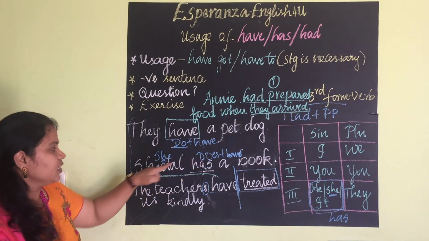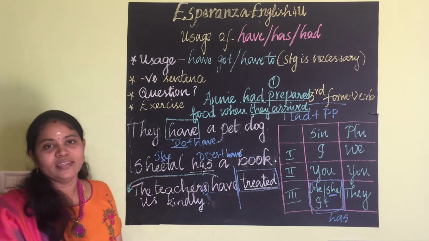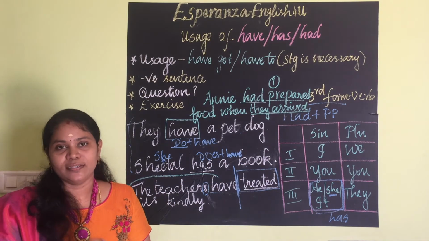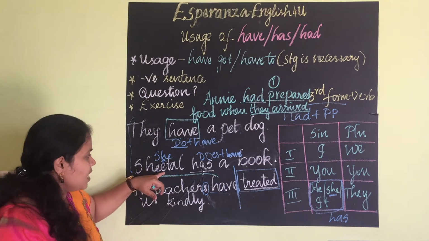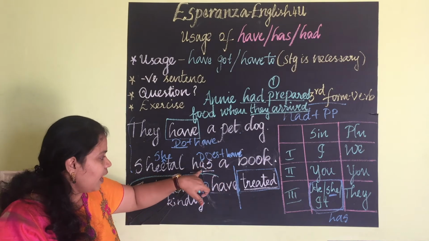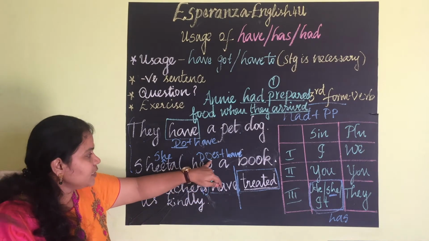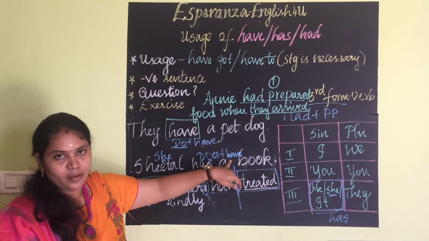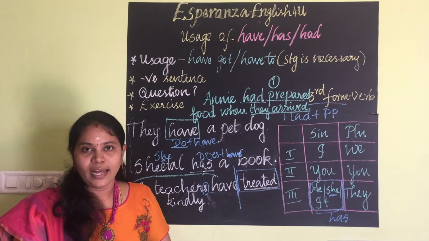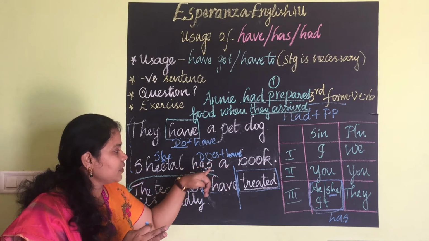Okay. Does Sheetal have a book? This is a way to frame a question for a has sentence, for possessions. Clear? Sheetal has a book. How to frame the question? The has form will be does plus have. Likewise, knows is does plus know, and has is does plus have.